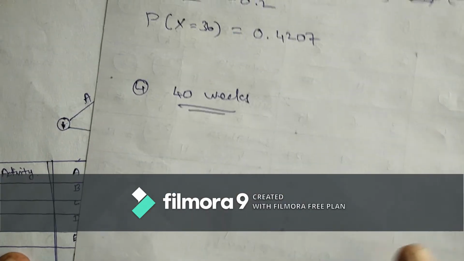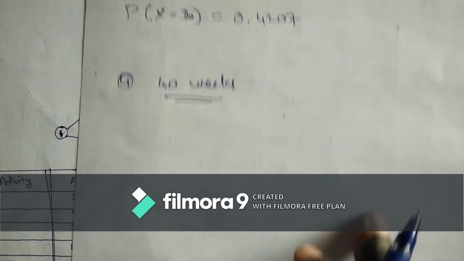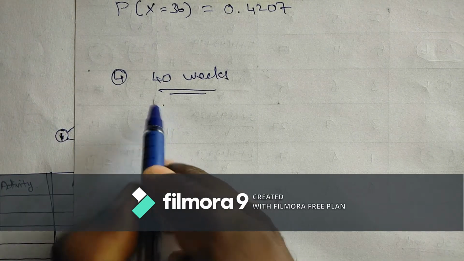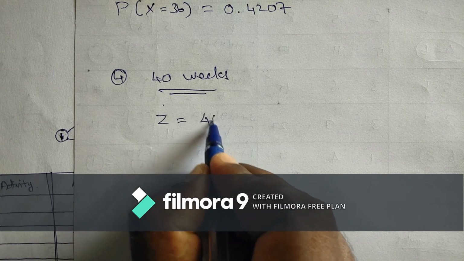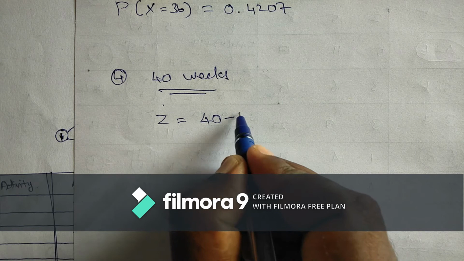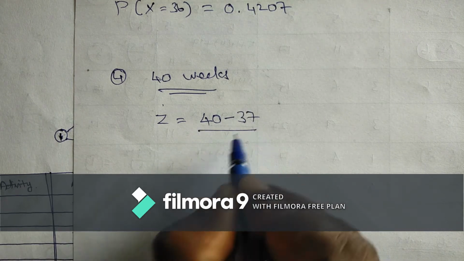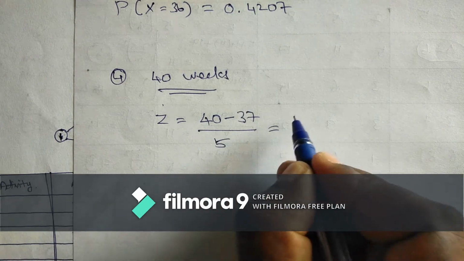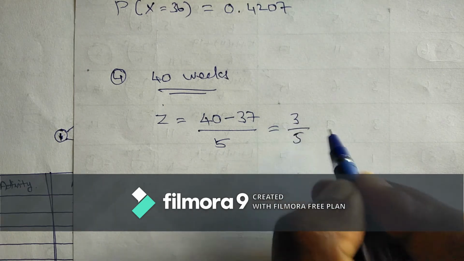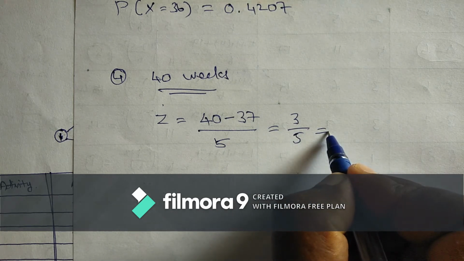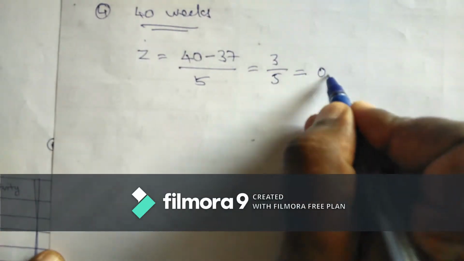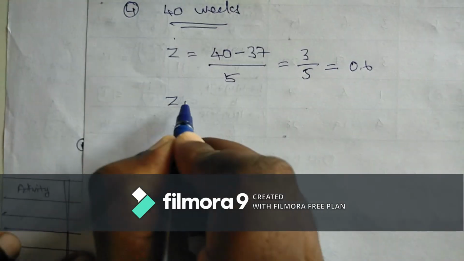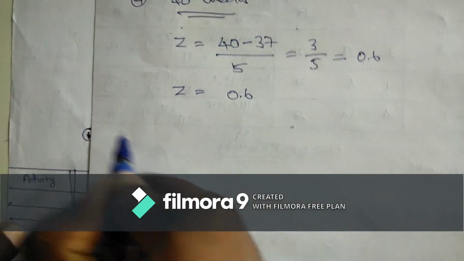In the same way for 40 weeks, z equals (40 minus 37) by 5, which is 3 by 5, equal to 0.6.